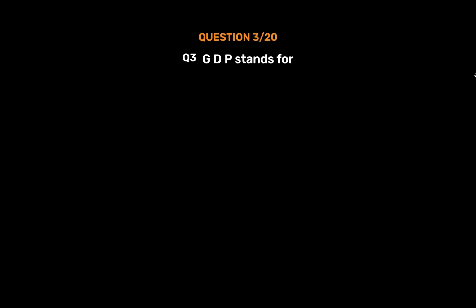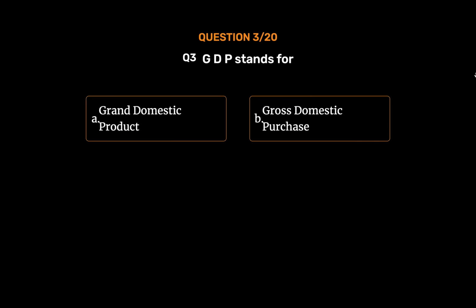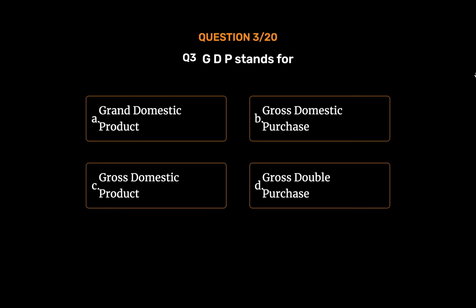Question number 3. GDP stands for Option A. Grand Domestic Product. Option B. Gross Domestic Purchase. Option C. Gross Domestic Product. Option D. Gross Double Purchase. The correct answer is Option C. Gross Domestic Product.